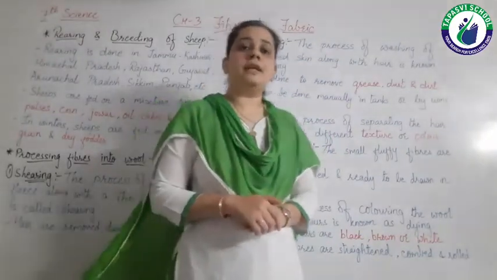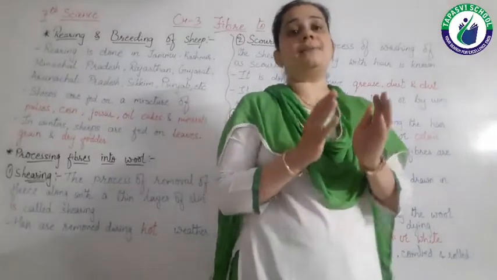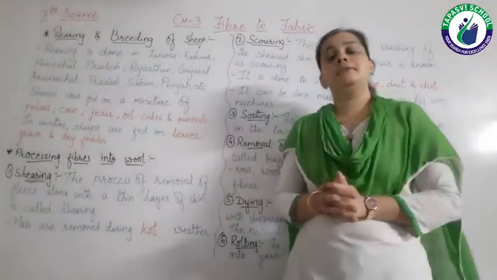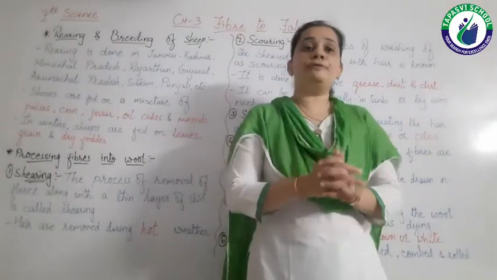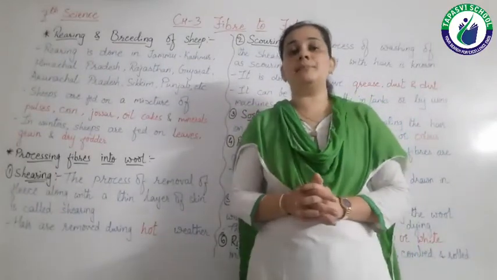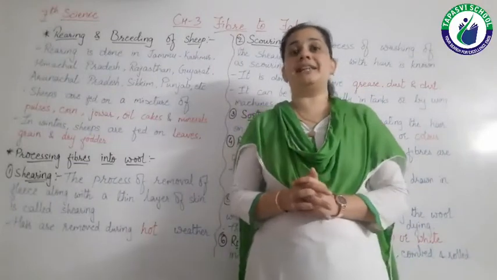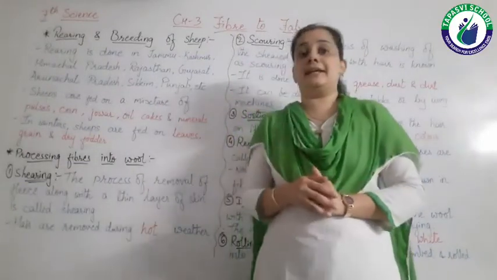Okay, so different types of wool are given by different types of animals, and if a particular animal is giving a particular type of wool, then that is known as its characteristics.